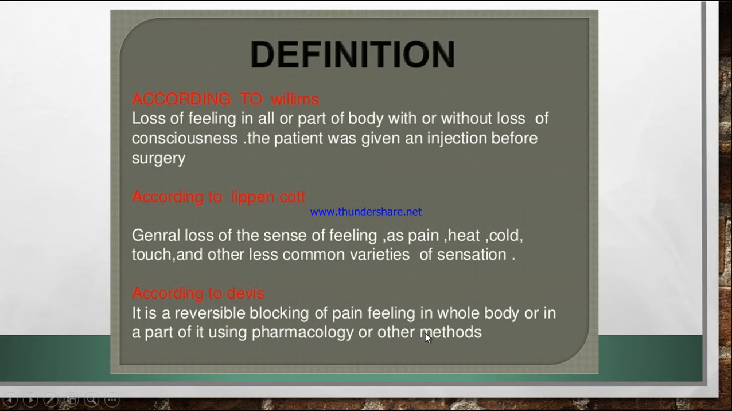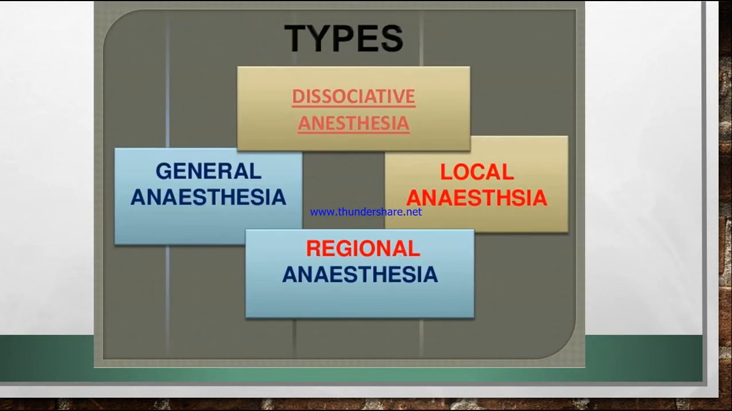So it is a reversible blocking of pain, blocking of sensation. It is reversible. It will come back to the normal phase. This is done by giving injections, which we call anesthesia injections, and this is usually done in the OT before any surgery. There are many types of anesthesia. One is general anesthesia, second is regional anesthesia, third is local anesthesia, and fourth is dissociative anesthesia. So there are mainly 4 types of anesthesia.